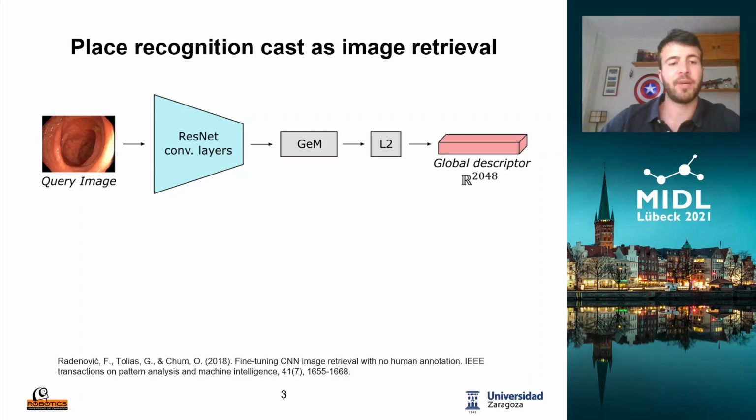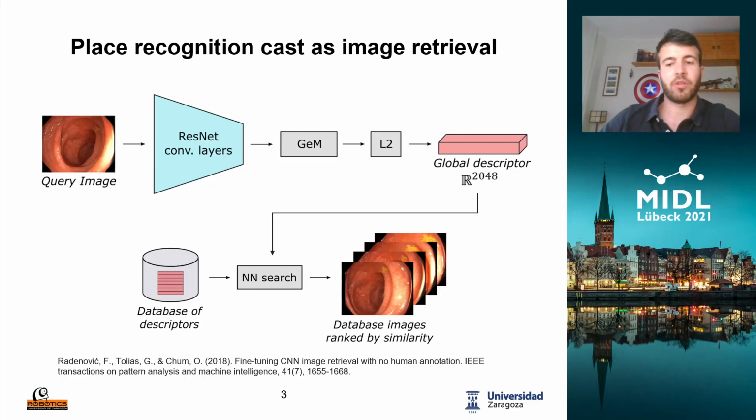It is composed of a ResNet backbone, followed by generalized mean (GeM) pooling, which performs a weighted average of the activations of each feature map, converting each feature map into a single value. The next stage is an L2 normalization applied to the vector, and the result of all of this architecture is that a forward pass of a query image gets converted into a global descriptor of 2048 dimensions that can be compared against other descriptors by the inner product. The database is created with the descriptors of all the images already seen in the sequence, and a query is performed by a nearest neighbor search against all the other descriptors in the database.